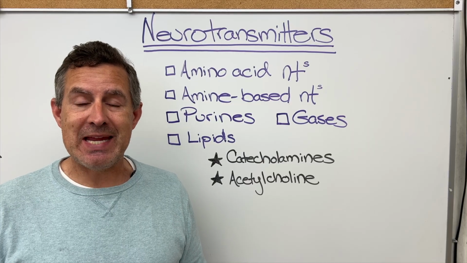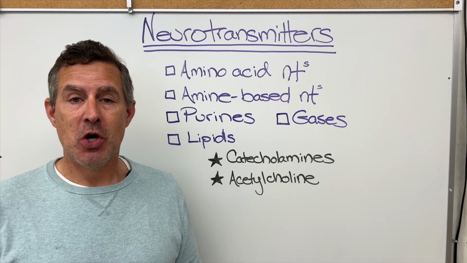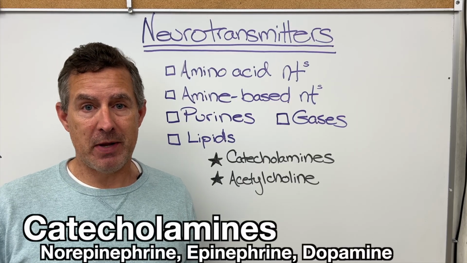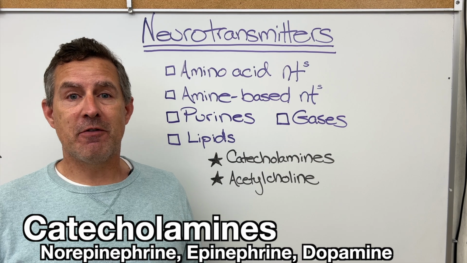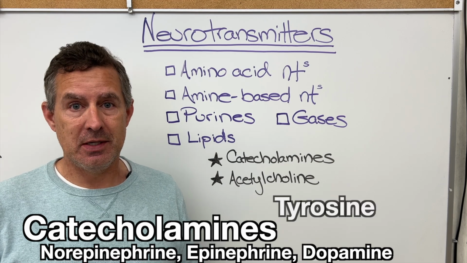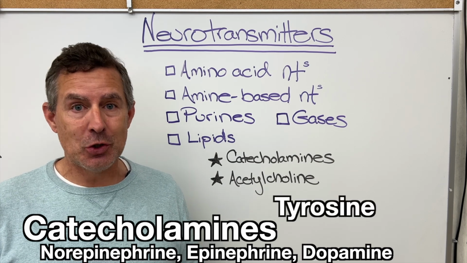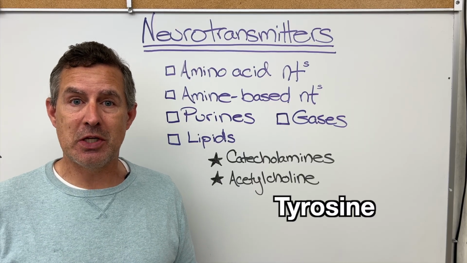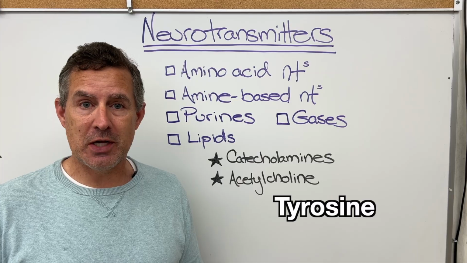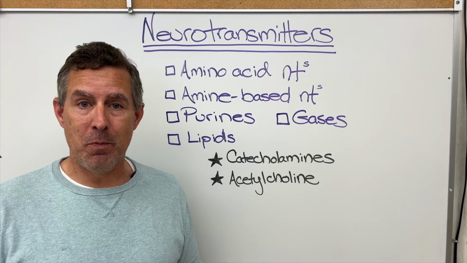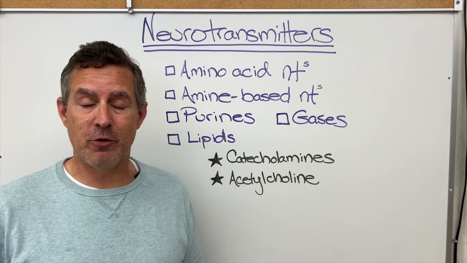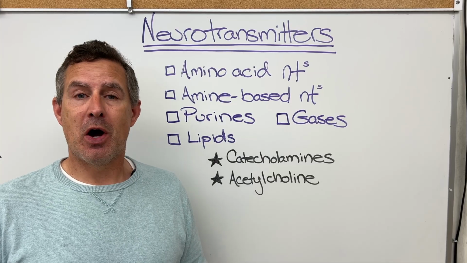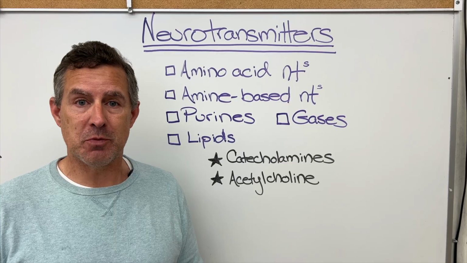Another type of amine-based neurotransmitters are the catecholamines: dopamine, epinephrine, and norepinephrine. And they are based off the amino acid tyrosine. Once again, it's not exclusively tyrosine. There's other things attached or combined to tyrosine to make these neurotransmitters. But once again, dopamine, norepinephrine, and epinephrine, which collectively are known as the catecholamines, are amine-based neurotransmitters.